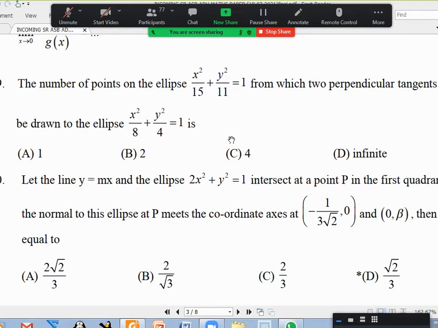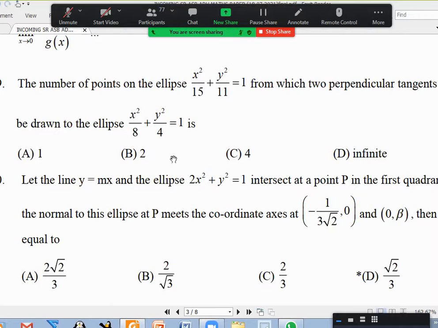Nobody knows the explanation for the ninth one. 4 points, sir. Yeah, why? Sir, both the centers are the same, sir. Okay. There are 4 points, and when we visualize, we'll get 4 points.